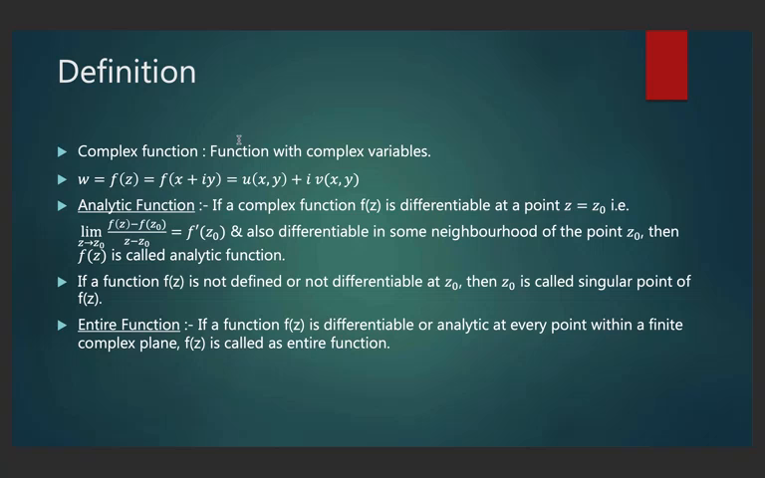If a function f of z is not defined or not differentiable at z naught, then z naught is called a singular point of f of z. So you can understand that an analytic function is always differentiable, but a differentiable function is not always analytic. If a function f of z is differentiable or analytic at every point within a finite complex plane, then f of z is called an entire function.